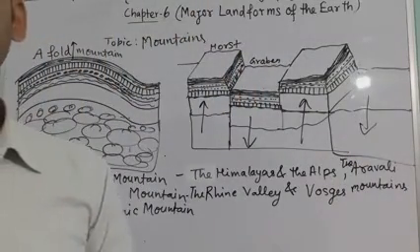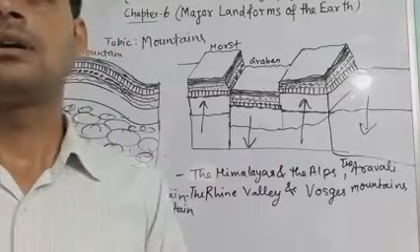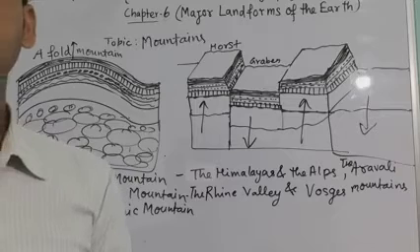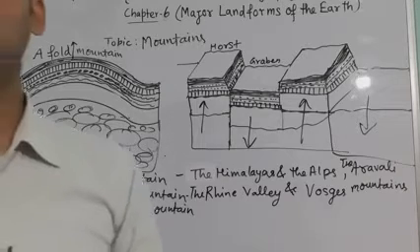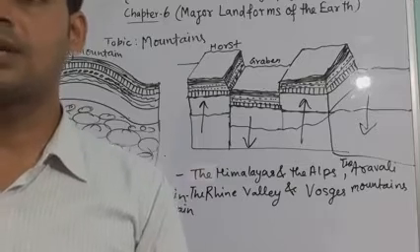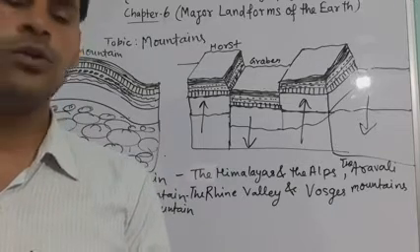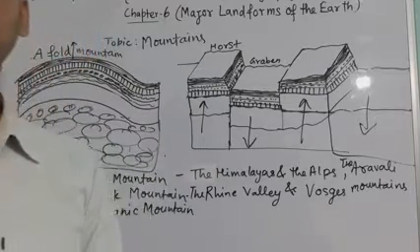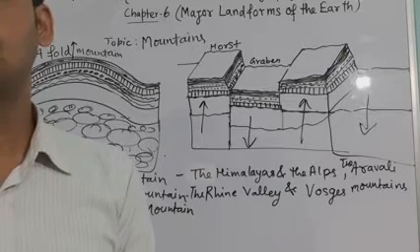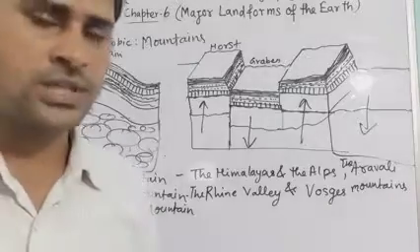The Aravalli range has considerably worn down due to the processes of erosion. The Appalachian in North America and the Ural Mountain in Russia have rounded features and low elevation. So they are also examples of very old fold mountains.